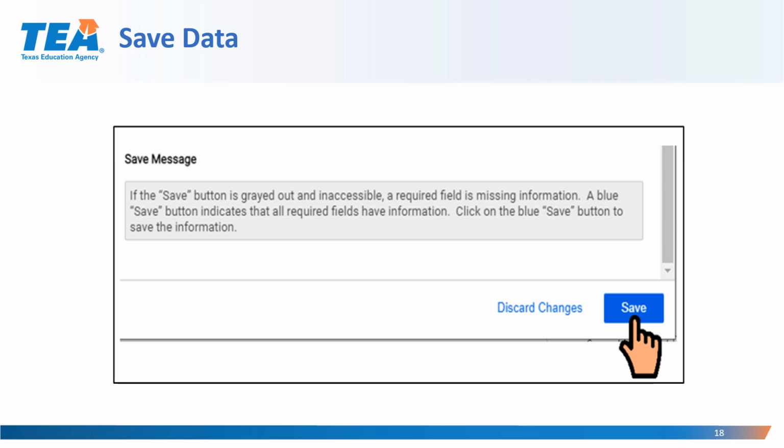After the data has been input into the system, the LEA must save the information, must click on Save. If the Save button is grayed out and inaccessible, a required field is missing information. A blue Save button indicates that all required fields have information. Then the LEA will click on the blue Save button to keep the information. This step is required for all LEAs, including those that have transferred or reaped 100% of their Title IV Part A funds.